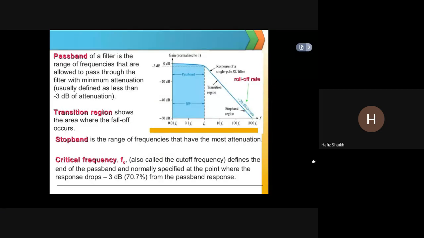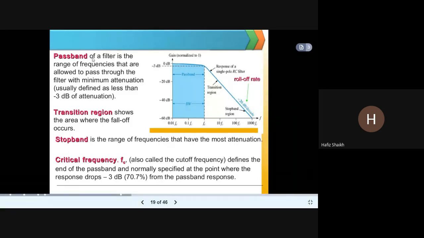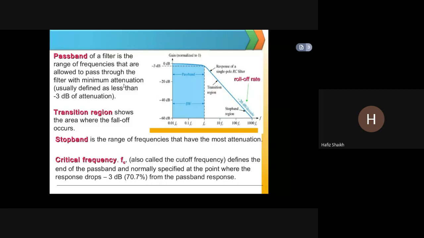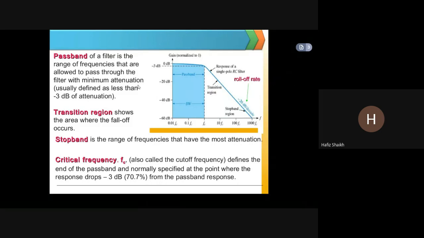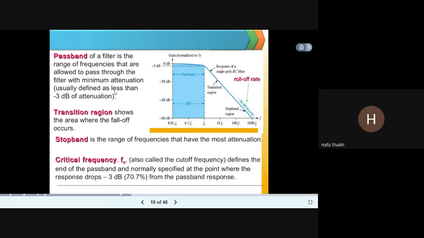So talking about pass band filters, low pass and pass band filters. The passband of a filter is the range of frequencies that are allowed to pass through the filter with minimum attenuation. Attenuation means what? Tuning. Attenuation is usually defined as less than minus 3 dB.